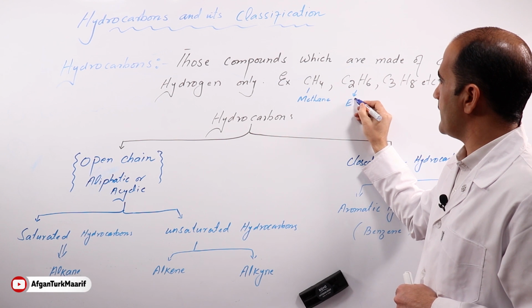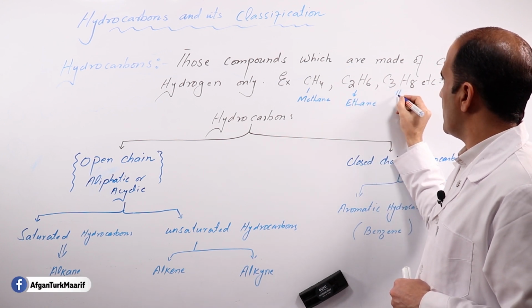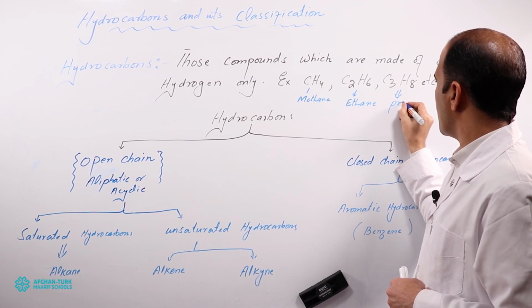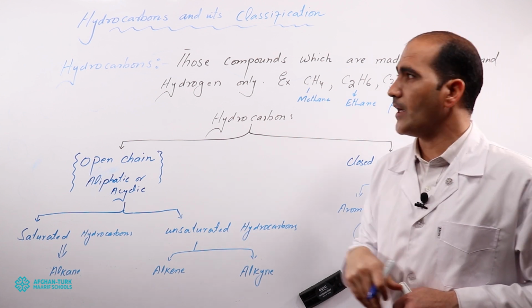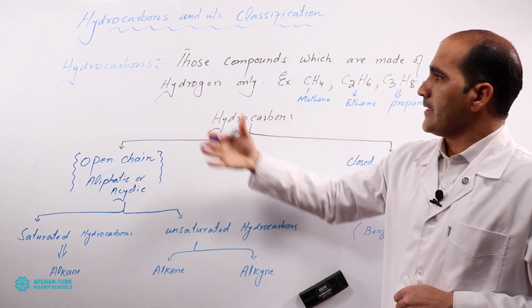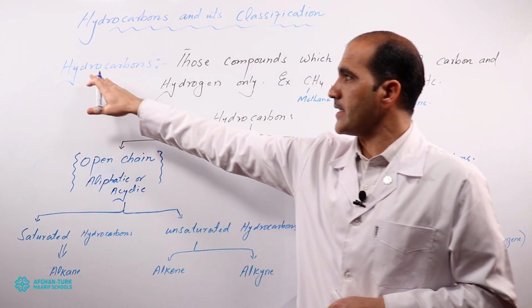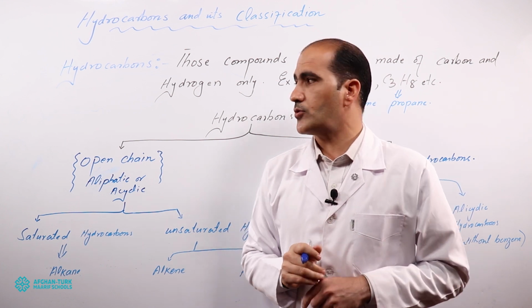Later on you will understand what is methane, what is ethane and what is propane, in the coming classes. But here you should know their definition basically: hydrocarbons, simply hydrogen and carbons, those compounds which are made of carbon and hydrogen only.